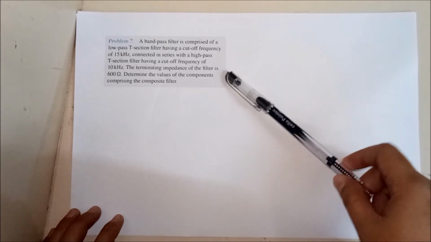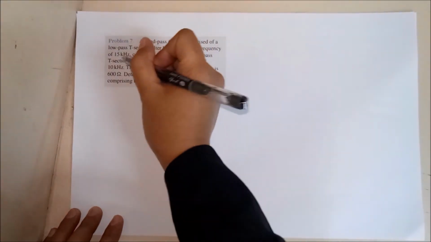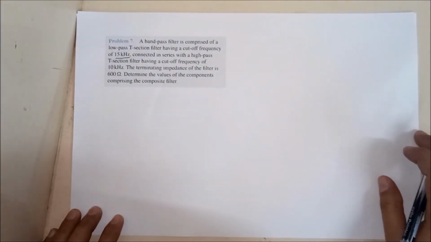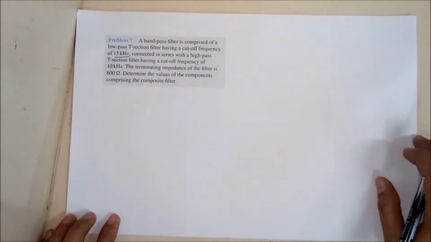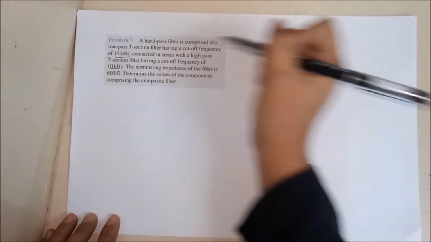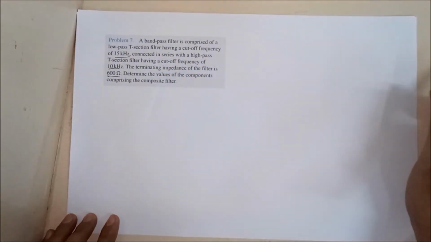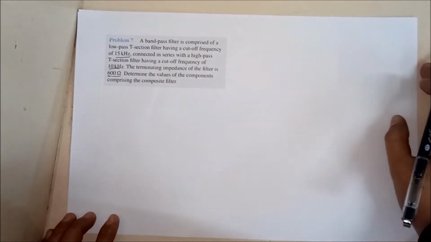A band pass filter is comprised of a low pass T section filter having a cutoff frequency of 15 kilohertz connected to a series high pass filter having a cutoff frequency of 10 kilohertz. Terminating impedance of the filter is 600 ohms. Determine the values of the components comprising the composite filter.